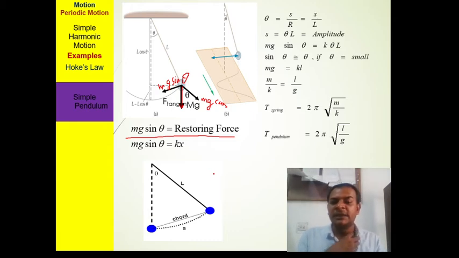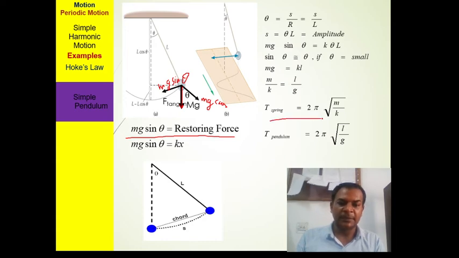So we can calculate a relation there that for the case of a spring, T equals 2 pi under root m upon k. T equals 2 pi under root m upon k. Similar for the simple pendulum, you can see here it is displaced by the angle theta, and it tries to come to this equilibrium position.